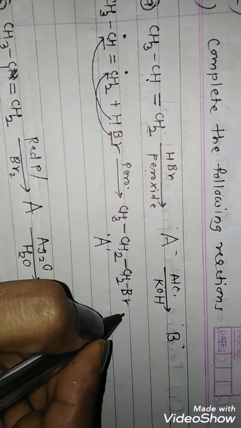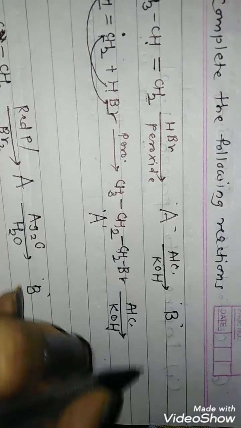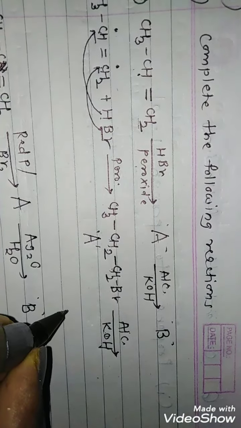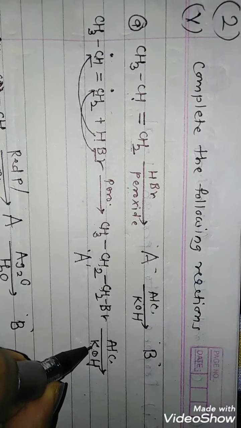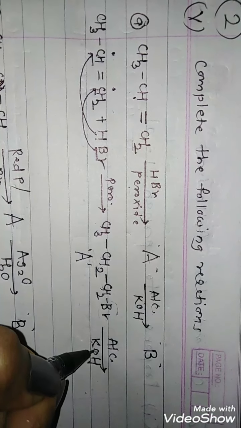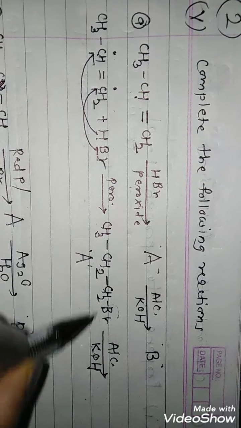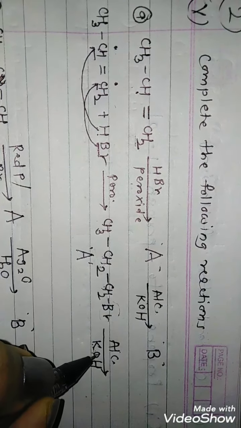This A, when treated with alcoholic KOH, this is the reagent which is used for elimination. If this KOH was aqueous KOH, then only bromine would be replaced by OH, but now that the KOH is alcoholic KOH, there will be dehydrohalogenation, which is an elimination reaction.